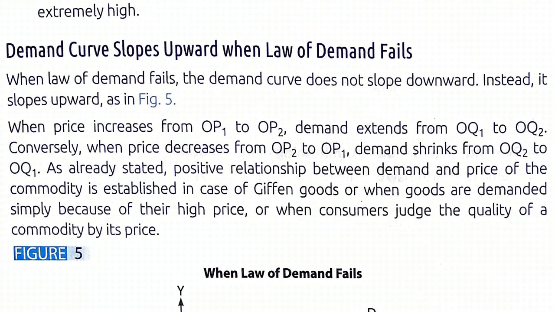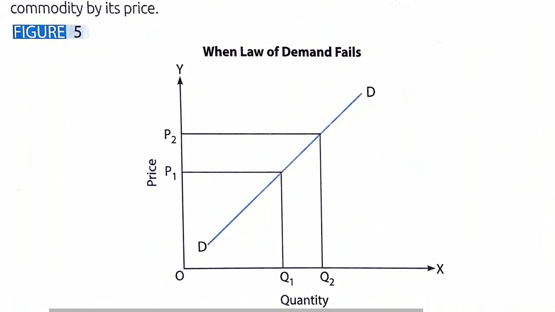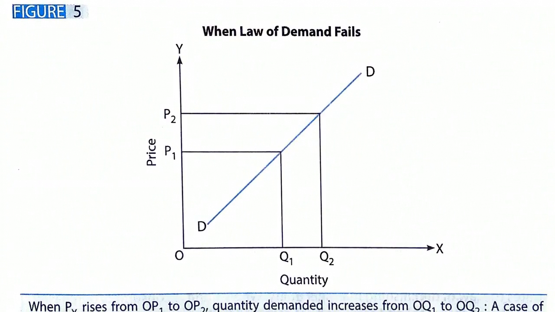So what happens to the demand curve when the law of demand does not work or it fails? Then the demand curve will go upwards, because with increasing price the demand of the commodity is also increasing. So in the case of Giffen goods, it happens that with increasing price of that commodity the demand of the commodity is also increasing.